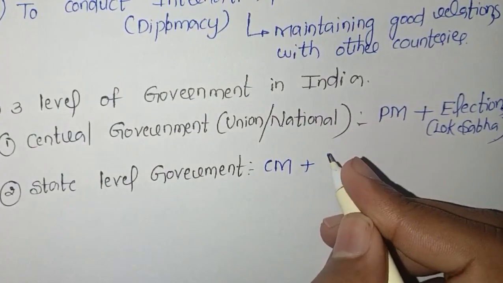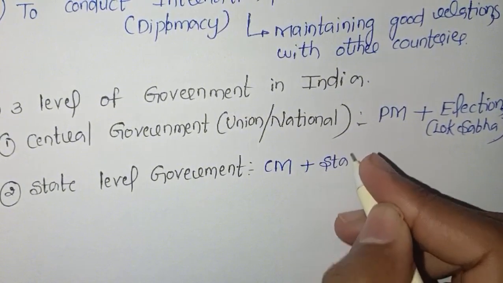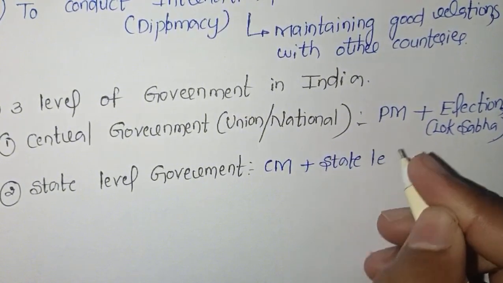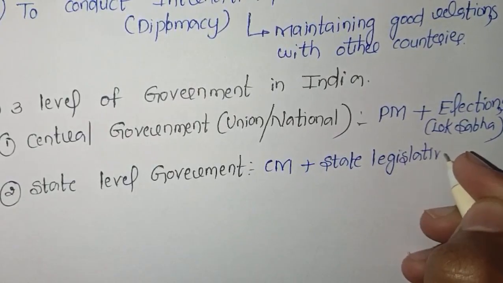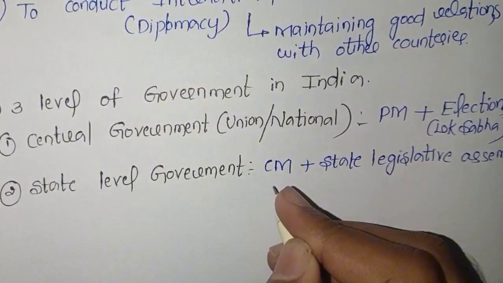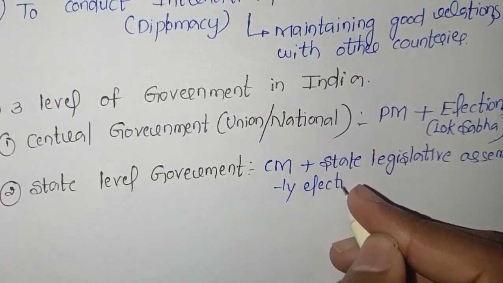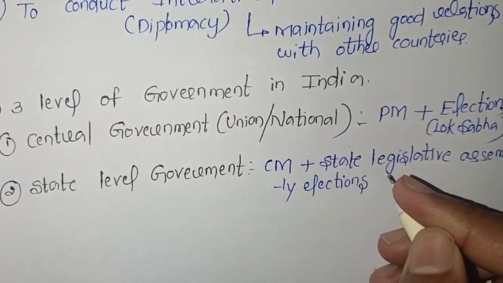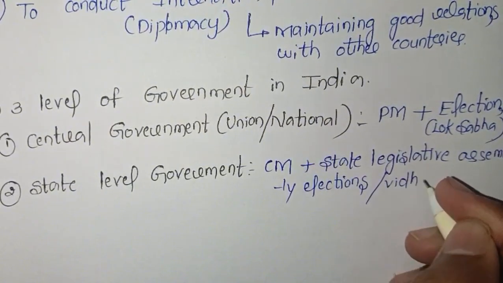And here the chief minister is chosen through state legislative assembly elections, or we can say Vidhan Sabha elections.